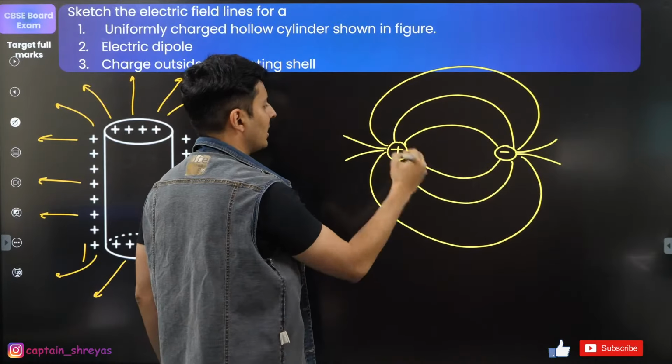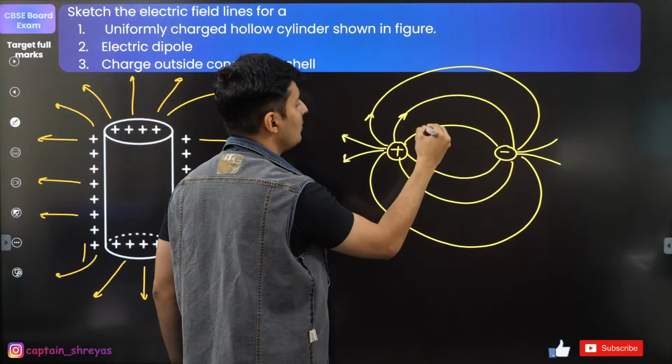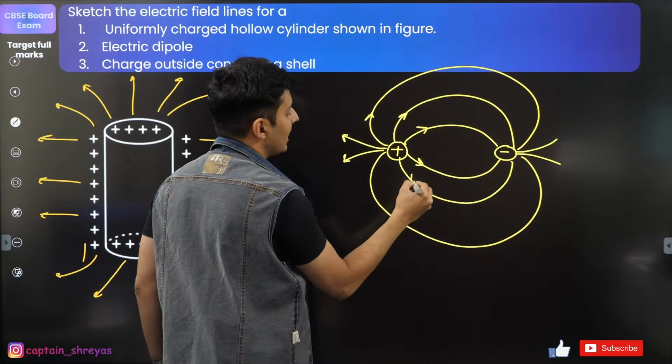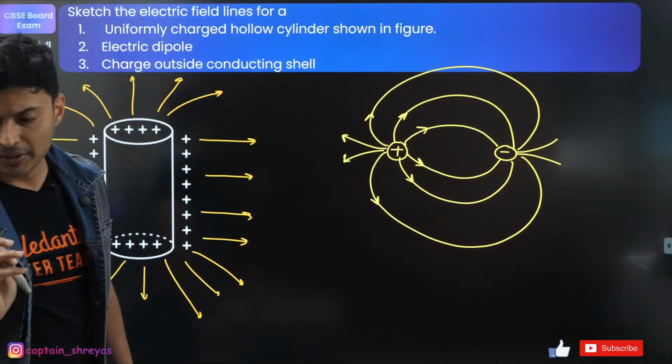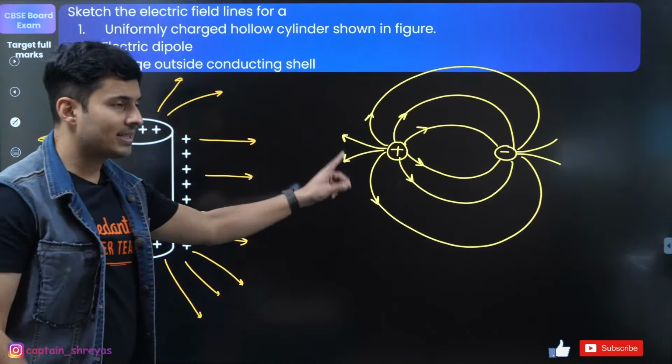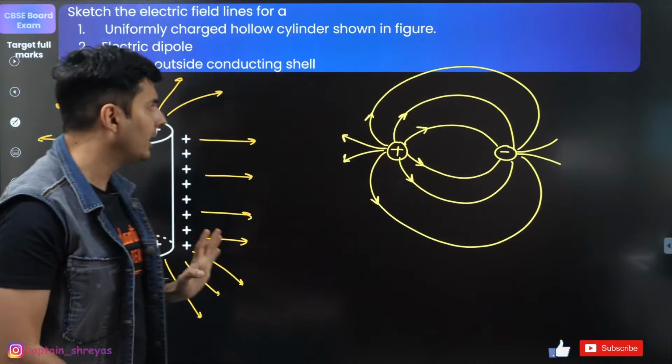So make sure that you show the arrow marks also. If you miss the arrow marks, then you will get less marks. Don't miss the arrow marks. Those are very, very important. Great. So arrow marks, and also show an equal number of lines coming out and entering inside the negative charge.